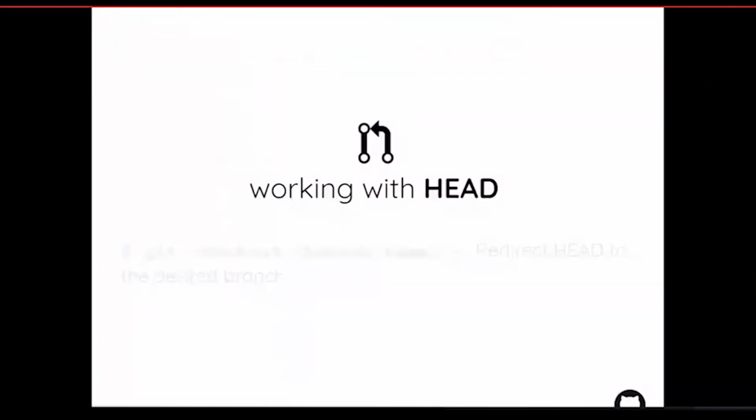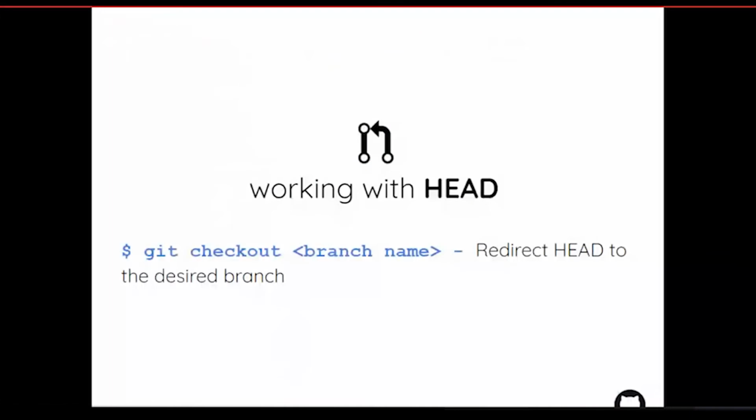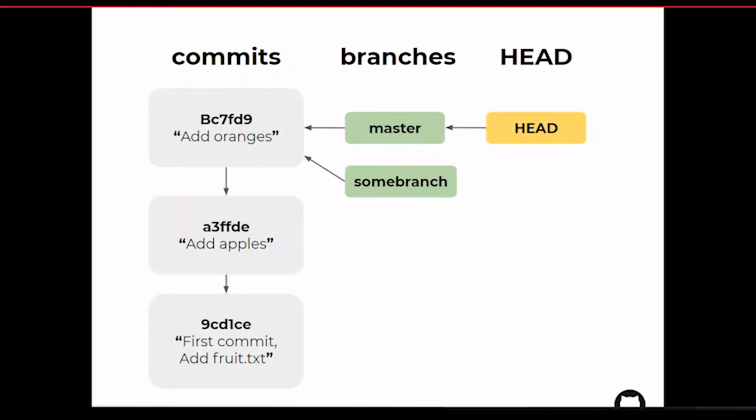If I run git checkout hack Gujarat, that branch will be HEAD. So if you have a master branch and some other branch, and HEAD is on one by default, but you want to switch HEAD to the other branch, you will use the command git checkout and the branch name.